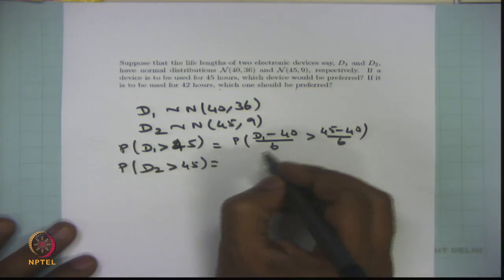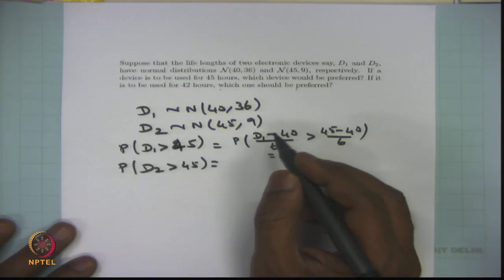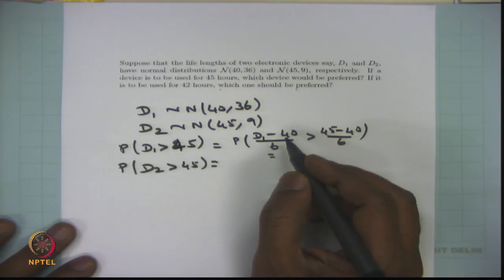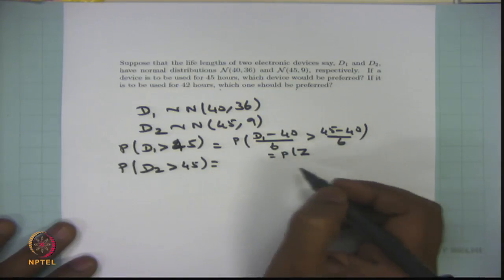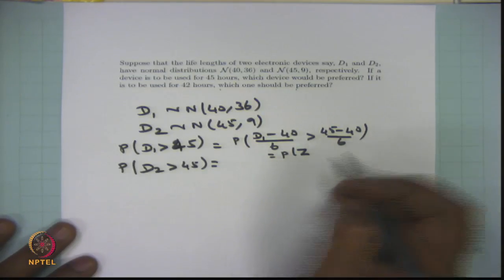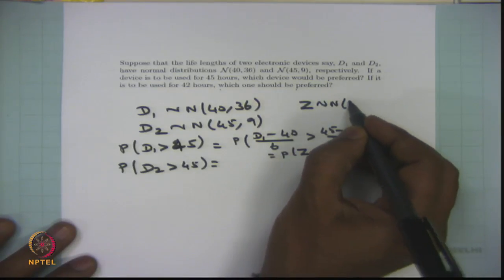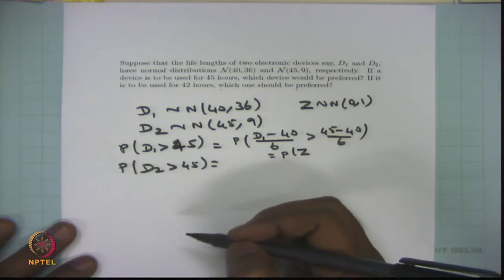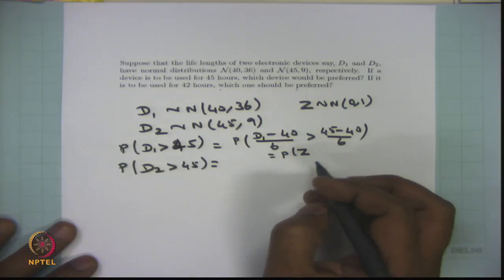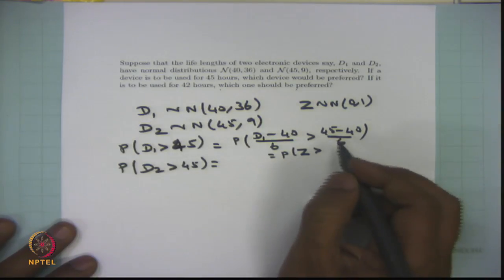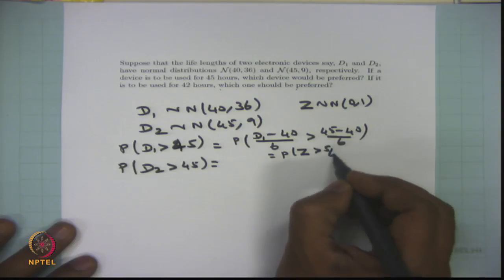Now D1 is normally distributed, and minus its mean divided by the standard deviation becomes a standard normal. I use the notation Z for standard normal, where the mean is 0 and the variance is 1. So the probability of Z greater than 45 minus 40, which is 5, so 5 by 6.